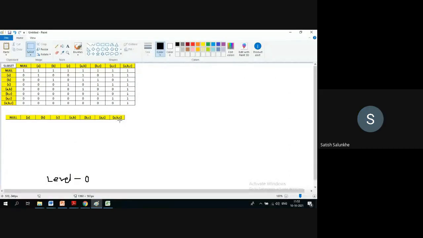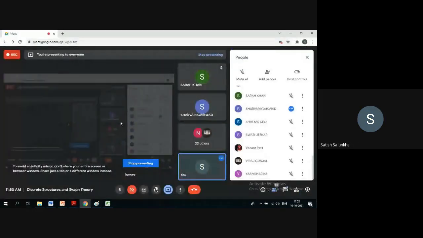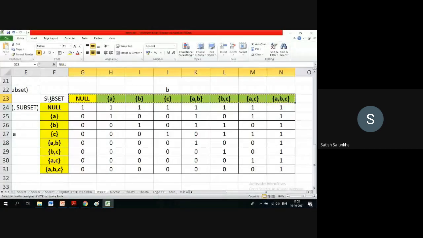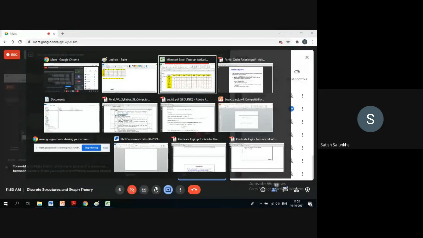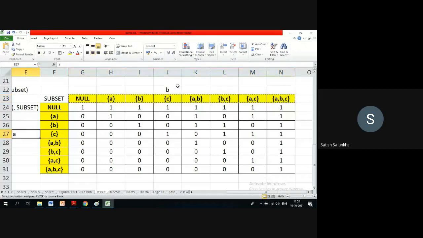The set containing A comma B comma C, this is comparable with whom? What is our relation that we are discussing? Subset. So only with itself. Subset means what? Let me make you aware of what exactly we are talking about. This is A and this is B. So A is related to B. What is that relation? Subset. A is a subset of B. This is the relation.